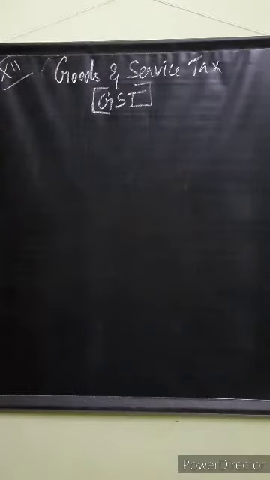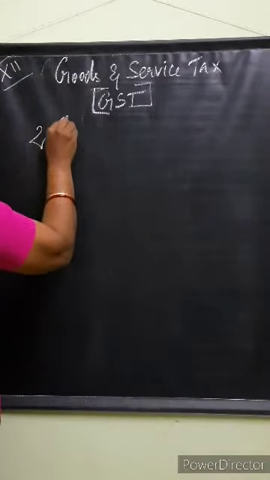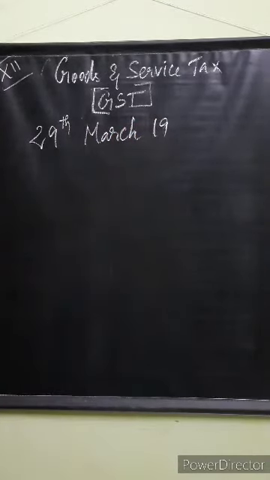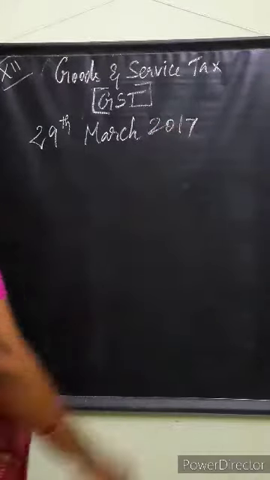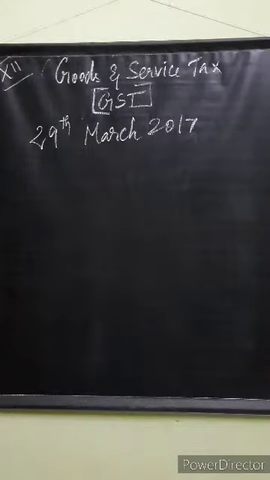Isn't it? Replacing the many indirect taxes that existed before, now a single tax, an indirect tax, has come into existence, that is Goods and Service Tax. When it came into existence, the act was passed in Parliament on 29th March 2017. Recent years only. Prime Minister Modi ji brought the GST.